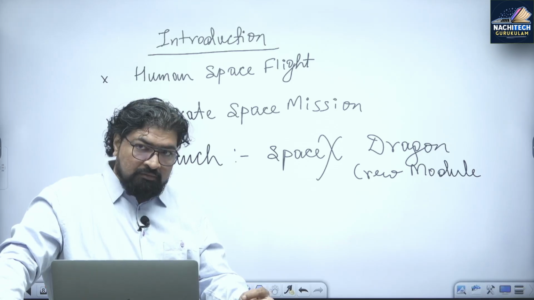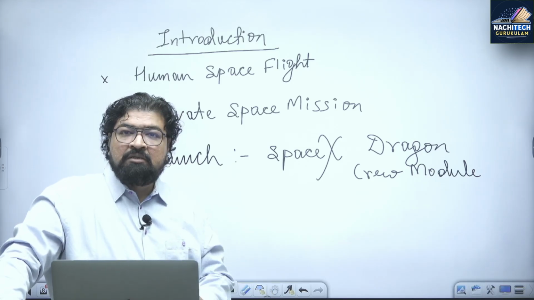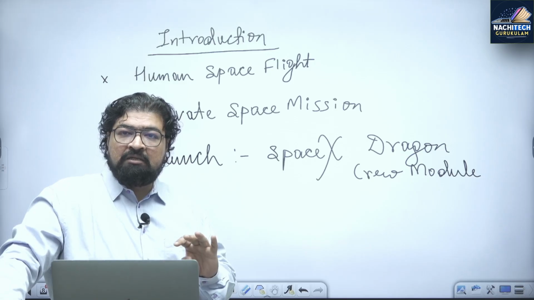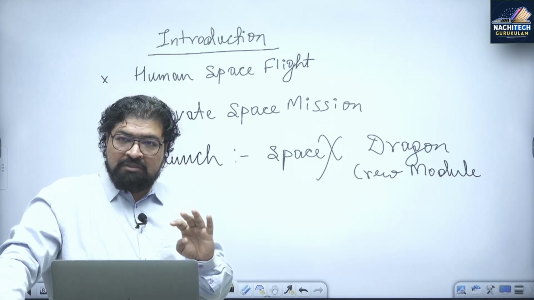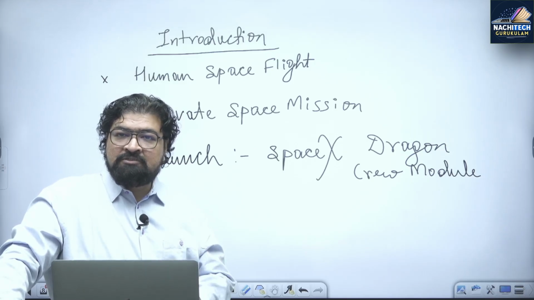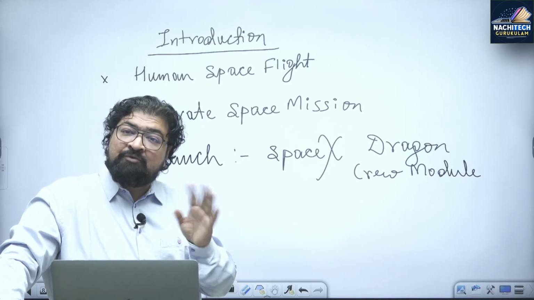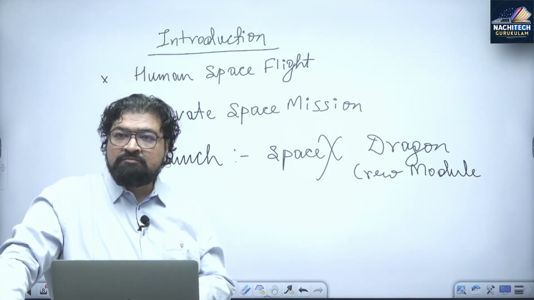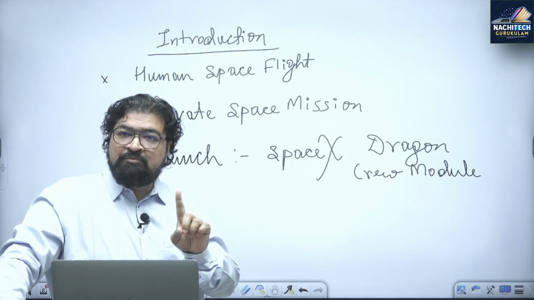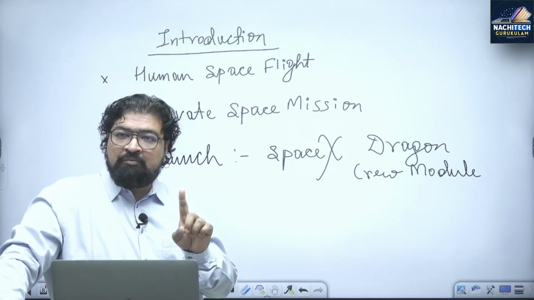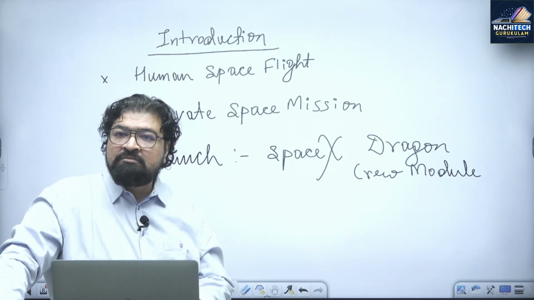No, not a problem. See, these are the astronauts of countries which have been coming for a second mission after 40 years. It's not only India's mission after 40 years.